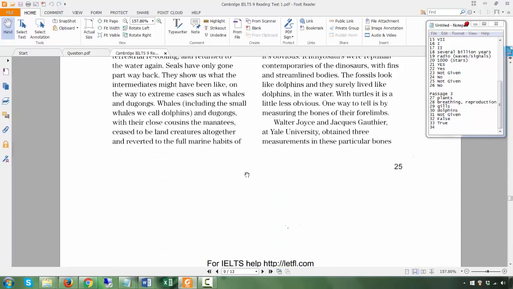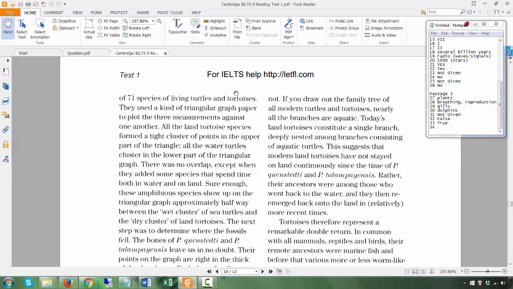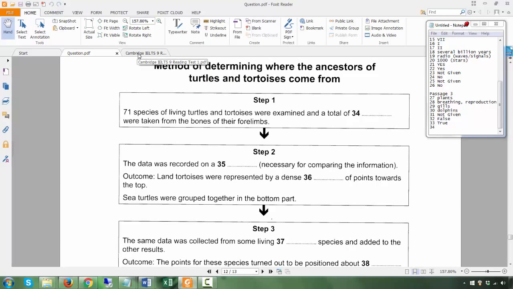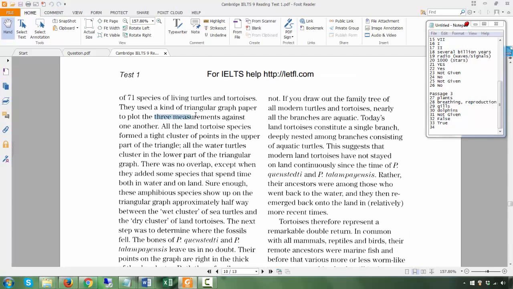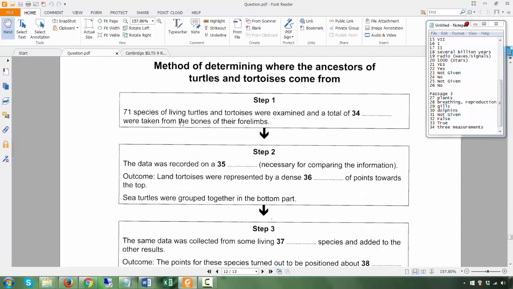Three measurements. Total three measurements were taken from the bones of their forelimbs.